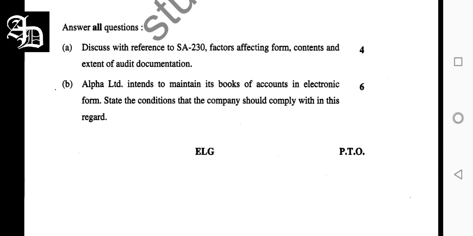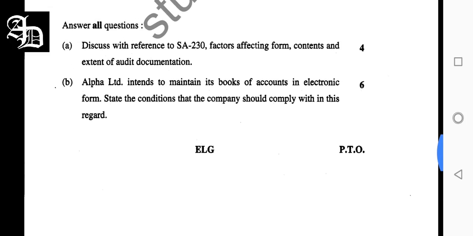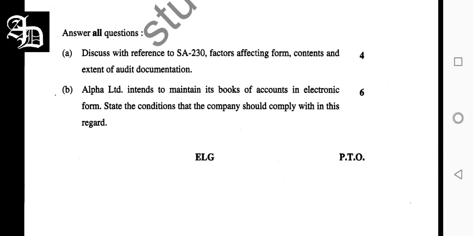Next, we talk about fifth A, discuss with reference to SA 230 factors affecting forms and contents and the extent of the audit documentation. So of course the size and complexity of the entity, nature of the audit procedures to be performed, and if you have already identified risk of material misstatements, then you need to consider that as well. The significance of the audit evidence which has been obtained, and the nature and extent of exceptions which have been identified by you.